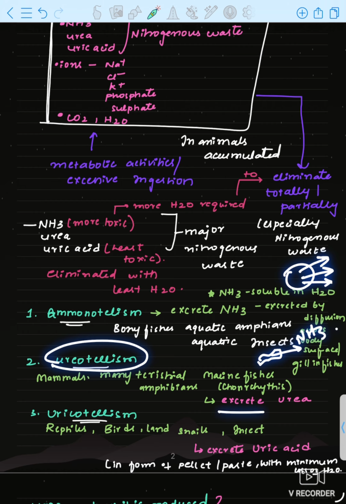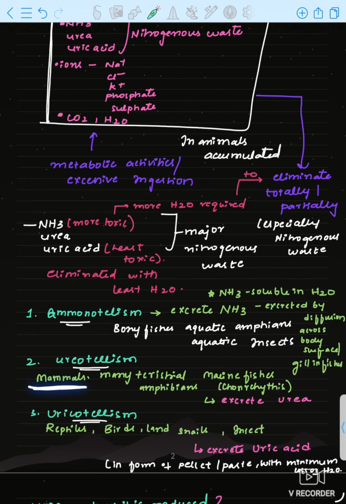And ureotelism means excreting urea. What are the animals? Mammals. I told you mammals and terrestrial amphibians who live on land, and marine fishes called chondrichthyes.